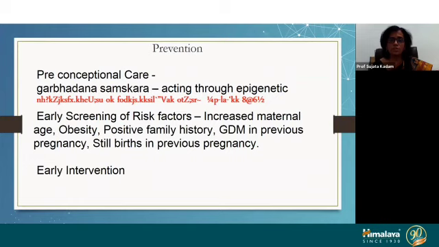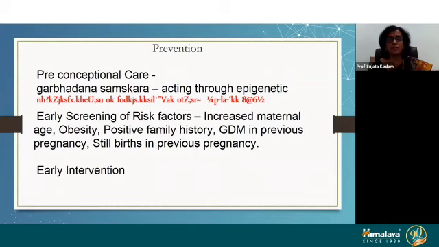Now, when we look into the treatment or management part, prevention is the core of Ayurveda management, and so we must prevent gestational diabetes before pregnancy.